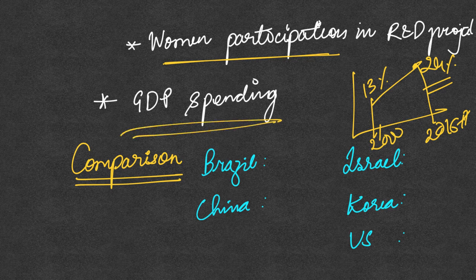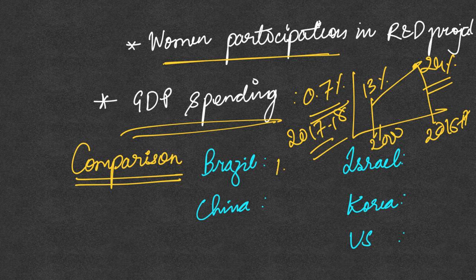Then it talks about the GDP spending of the government, that India spends nearly 0.7% of its GDP on research and development in 2017-18. However, if you look at a comparison of the proportion of GDP spent on research and development by other countries, you will get a clear picture of how little India's spending on research and development is. If you compare with the BRICS countries, which are on similar levels of development, Brazil is spending 1.3% of GDP on R&D. China is spending 2.1% of GDP on R&D.